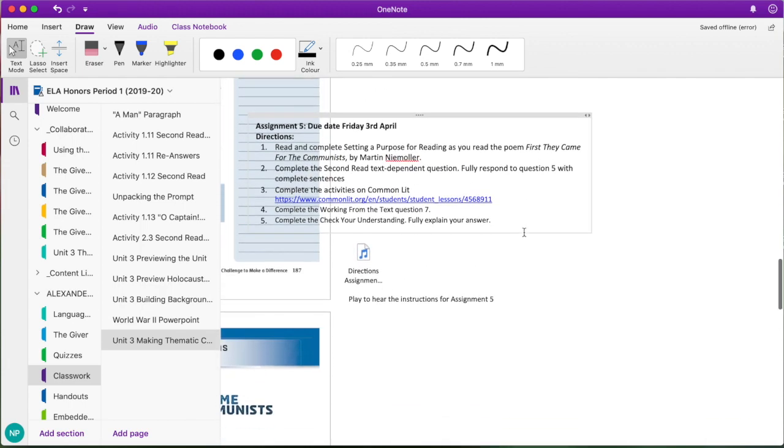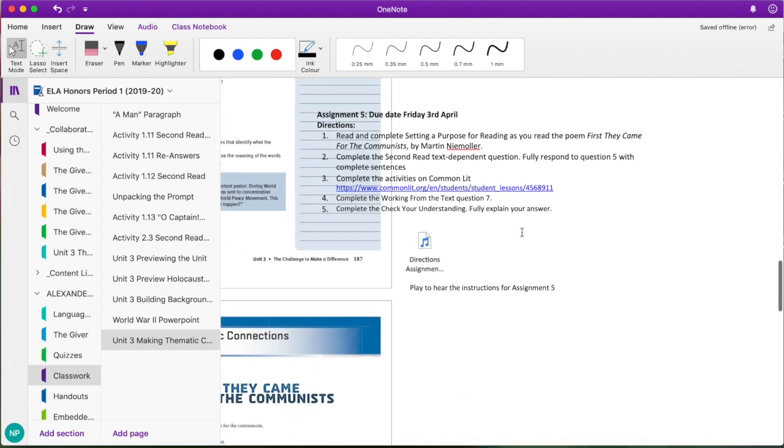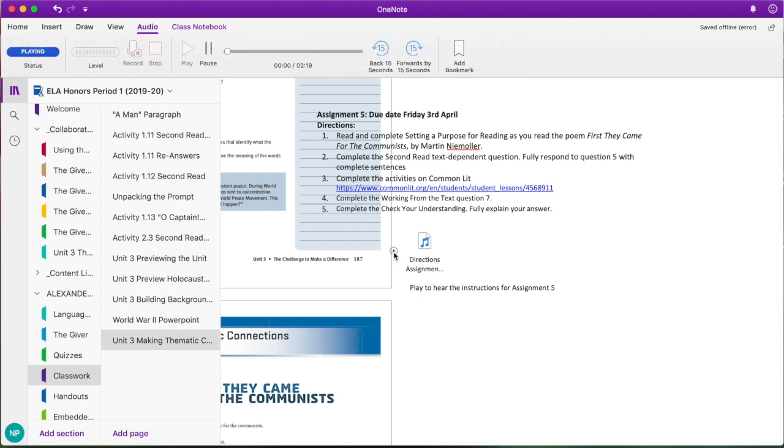Looking back at the directions, and as always, there's an audio if you would like to play and hear the instructions. Assignment 5 is activity 2.3, making thematic questions. I'm going to pause that right here. Step 3, you're going to complete the activities on Common Lit. So Common Lit has a few more questions for you to answer so that you really understand the poem. You're going to go ahead and open this link.